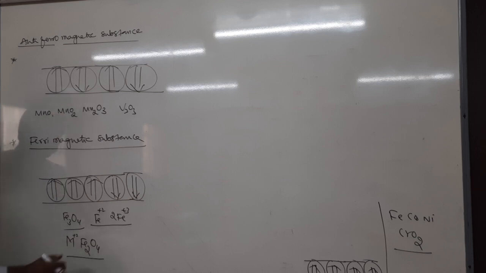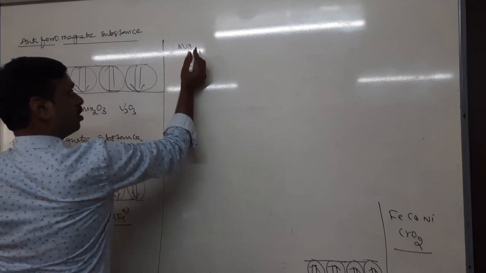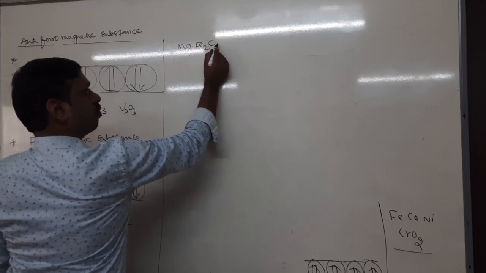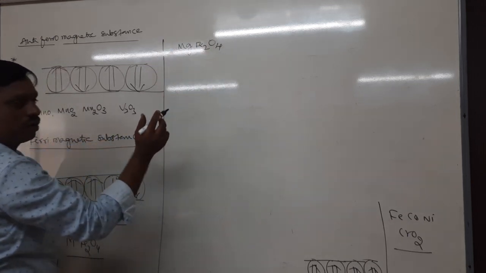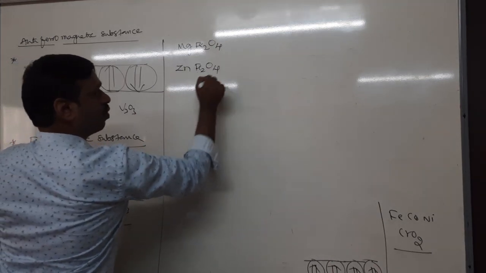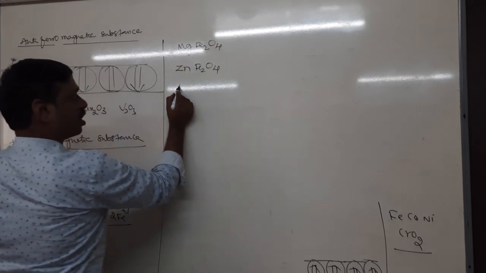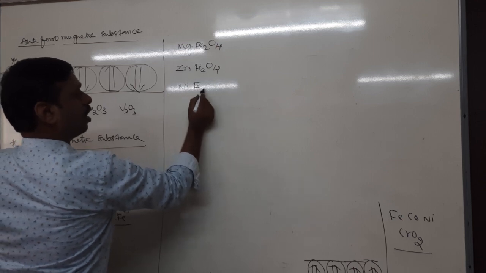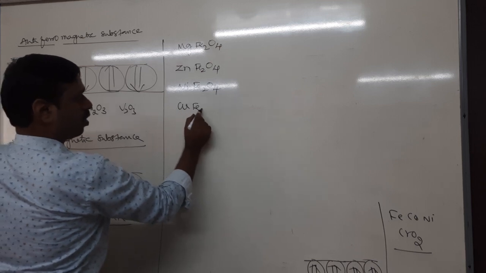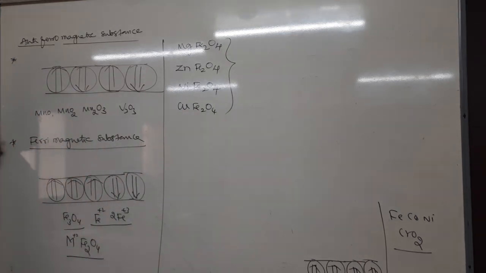It means magnesium, Mg plus 2, with Fe2O4. And even zinc, Fe2O4. Even manganese, copper, nickel with Fe2O4, etc. Copper Fe2O4, etc. are examples of ferrimagnetic substances. Okay.